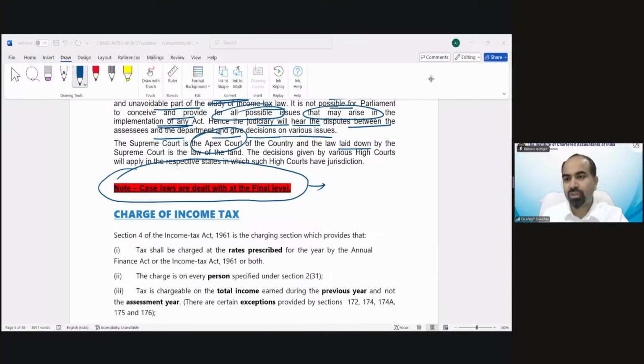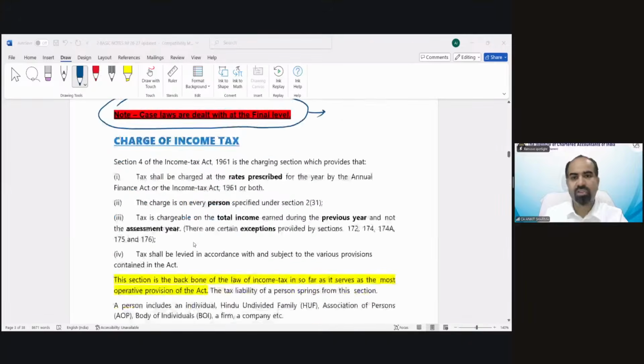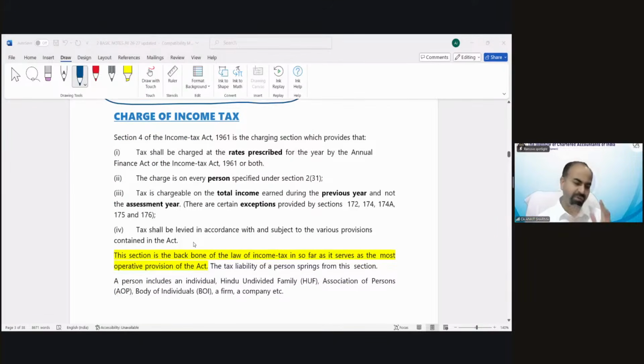Great. Chalo, next. Charge of income tax. Now we are talking about the sections. So that was an introduction part, basic things to make you understand from where this income tax came into force, why income tax technically came into force, what are the components of income tax, etc.